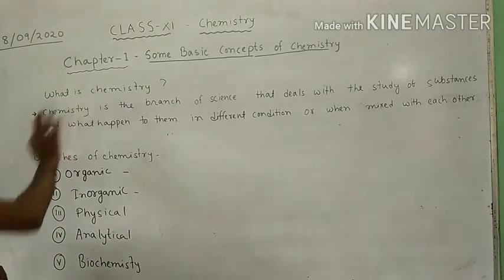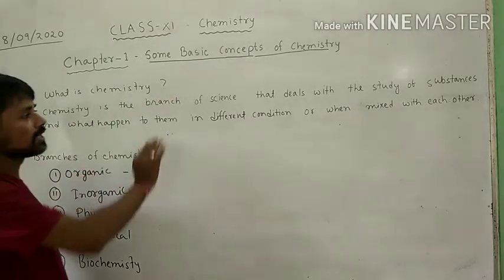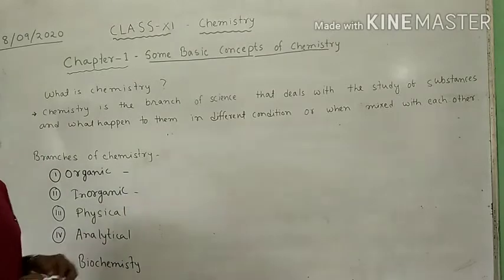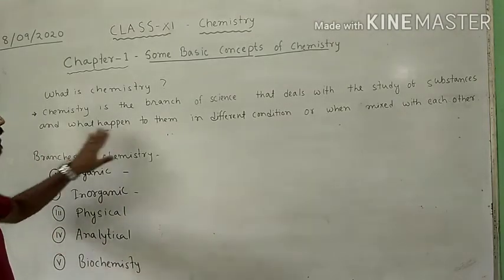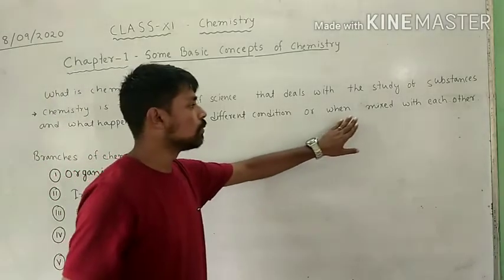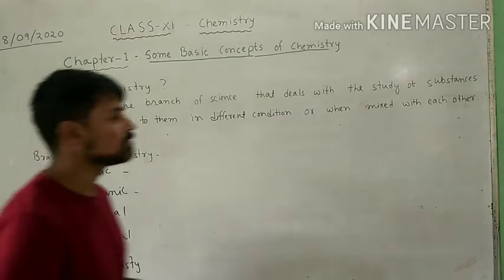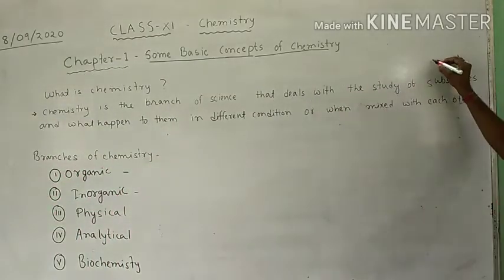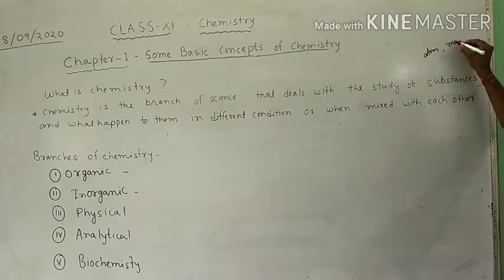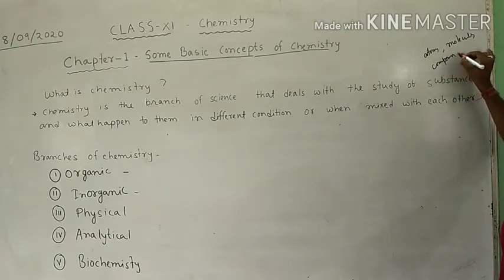So let us see the definition of chemistry, or what is chemistry. Chemistry is the branch of science that deals with the study of substances and what happens to them in different conditions or when they mix with each other. Here the substances means atoms, molecules or compounds, etc.